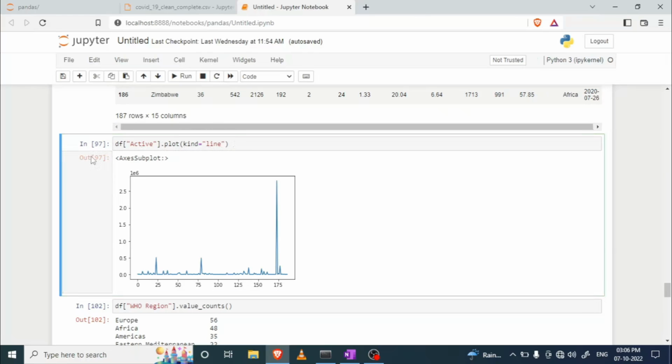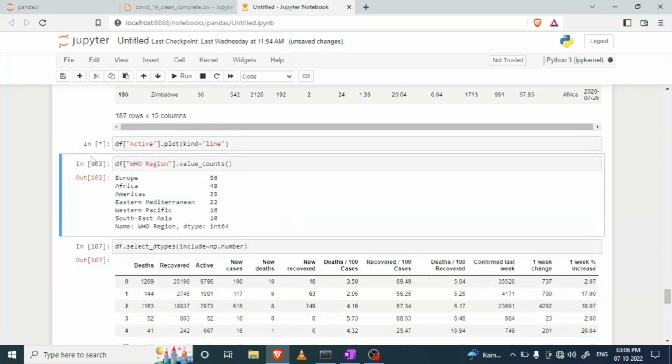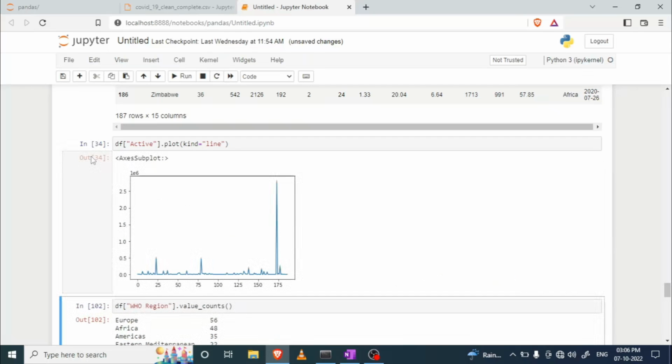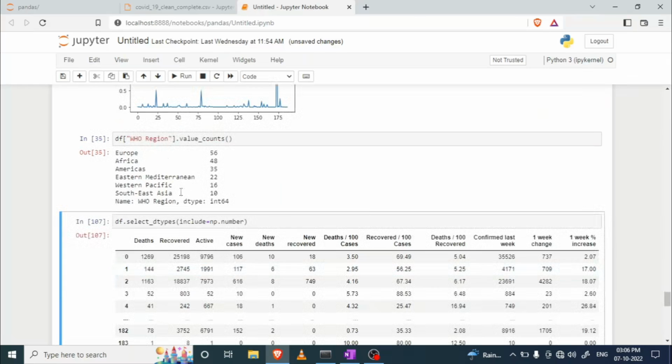Now we have another thing. If you want to count different values in a particular column, then how can you do that? We have another function called value underscore count. With the help of this function, you can easily check how many times a particular value occurs. So the Europe categorical value occurs 56 times, whereas Africa occurs 48 times, right?